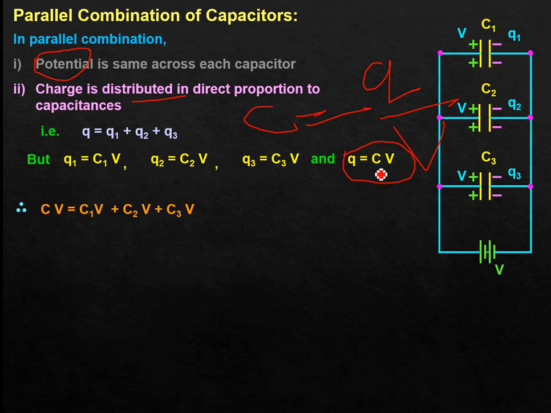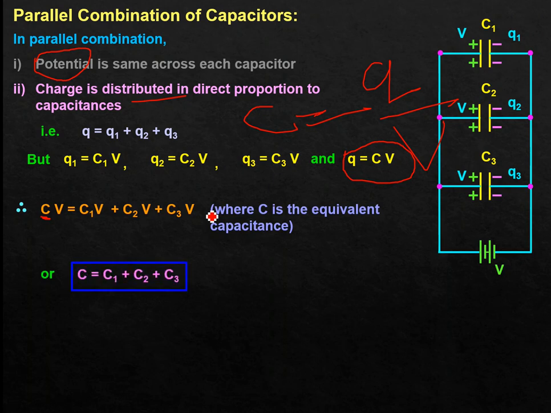So Q equals CV. C is what here? It is the total capacitance. V is the potential provided by this battery. So Q equals CV will be equal to Q1 is C1V, Q2 is C2V, Q3 is C3V. V has to remain same for all three components. Now V is common, so where C is the equivalent capacitance, and this capital C will be equal to C1 plus C2 plus C3, or we can say C will be equal to summation of all Ci's, i summed over from 1 to n.